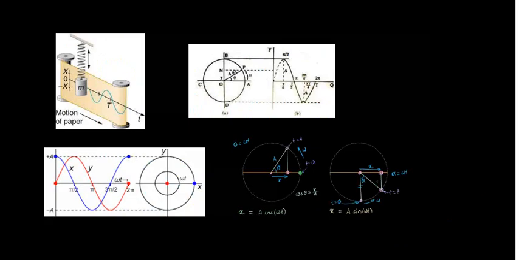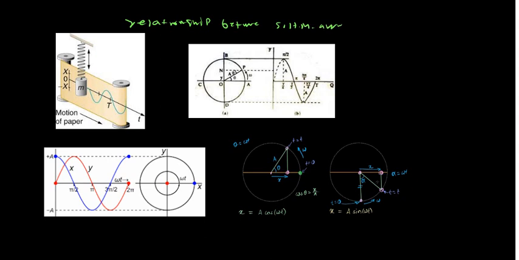Now I want to explain to you the relationship between simple harmonic motion and circular motion. The topic is the relationship between SHM and circular motion. Okay, now have a good look at an object which is just moving up and down, right?